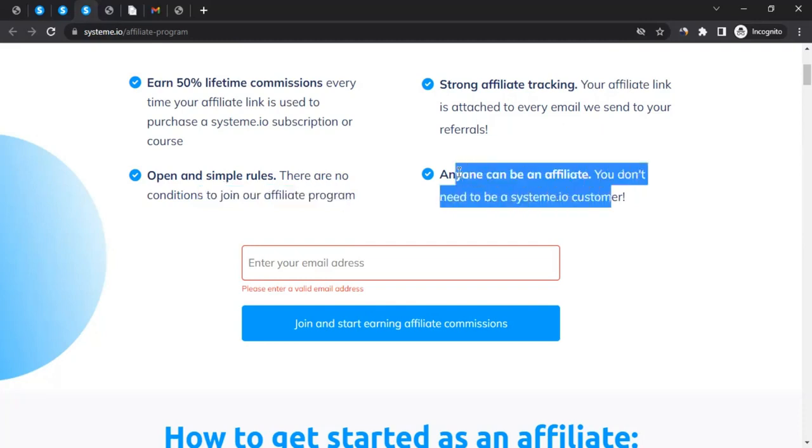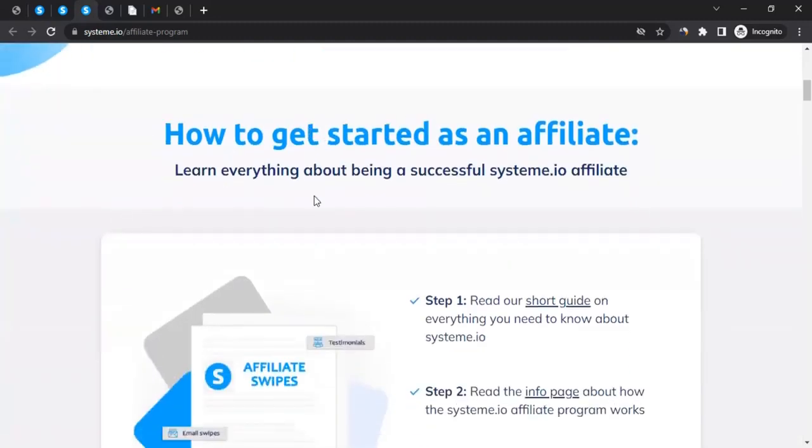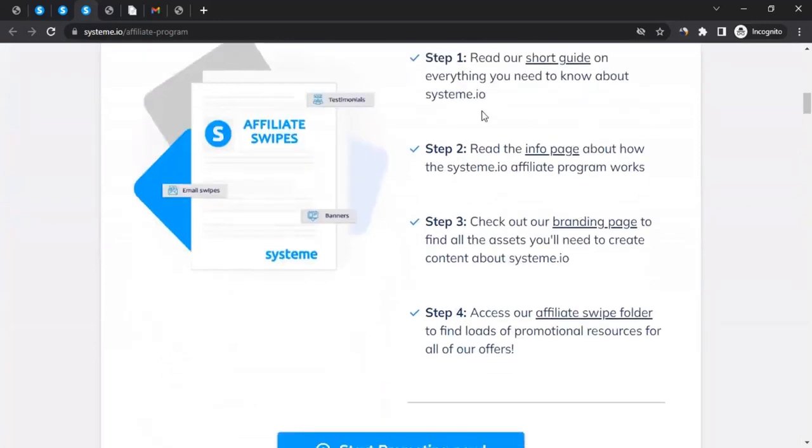It doesn't matter if you have a website, a blog, or a social media presence. So long as you have an online presence, you can become a part of them as an affiliate. And if you scroll down, you can see how to get started. There are some resources as well, especially this one. Read the info page about how the Systeme.io affiliate program works.